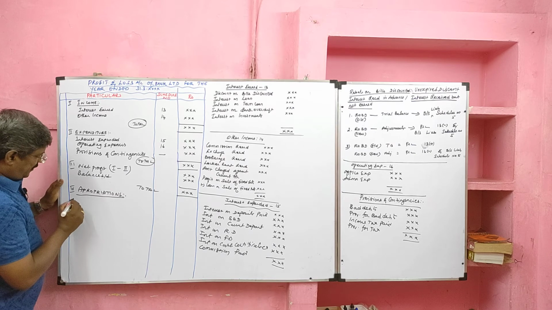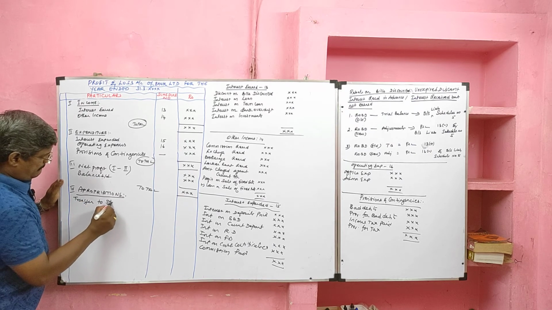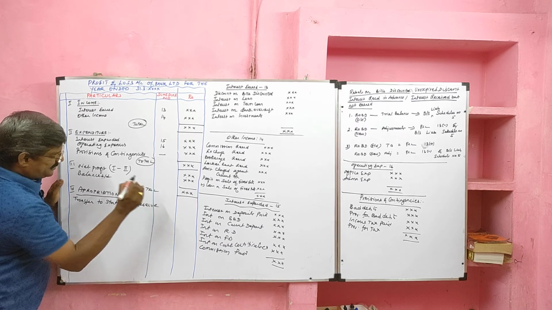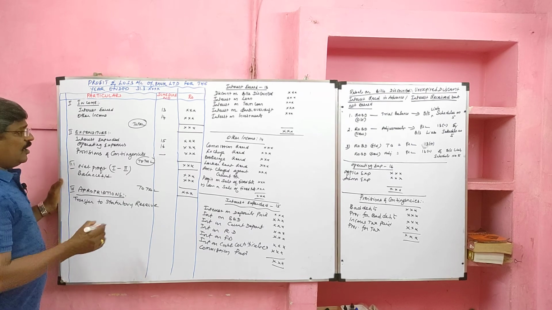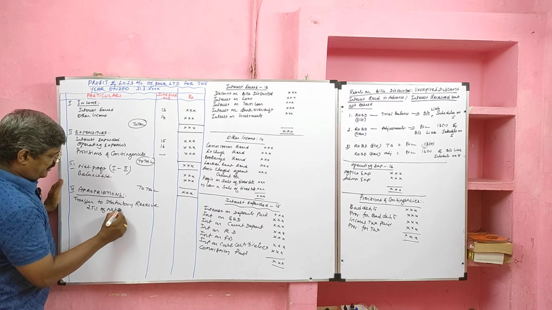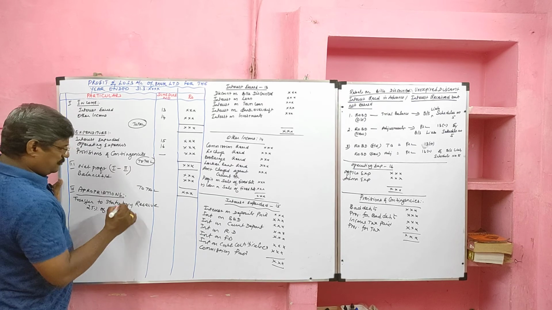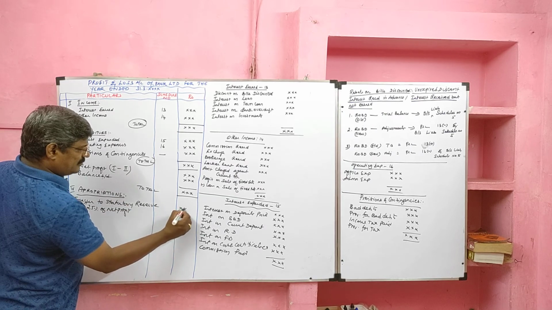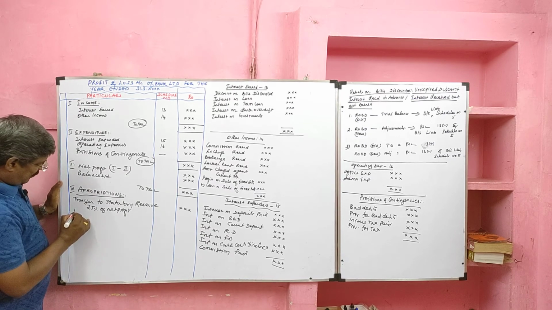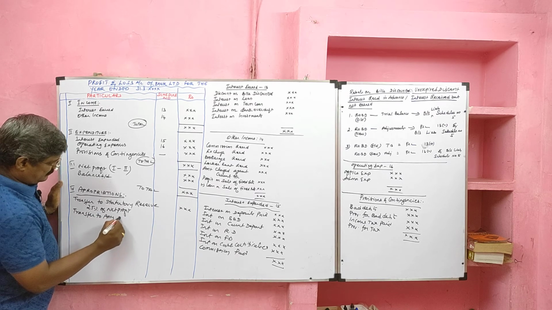First compulsory appropriation is transfer to statutory reserve. 25% of net profit should compulsorily be transferred to the statutory reserve, that is mandatory as per the Banking Regulation Act 1949.